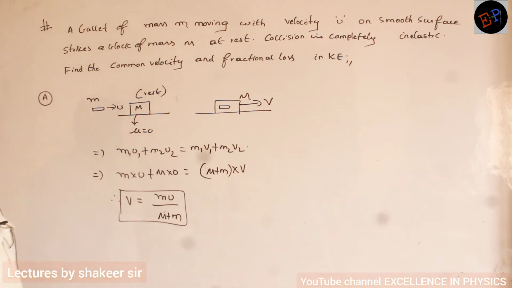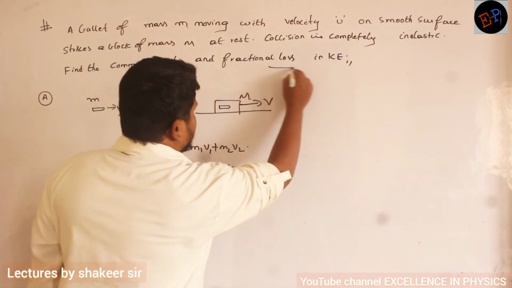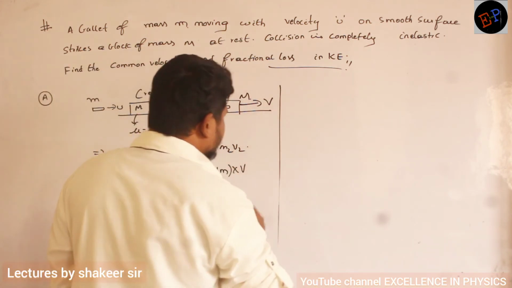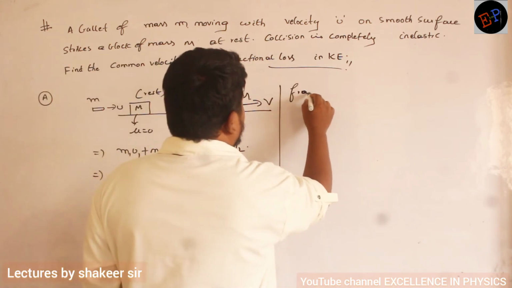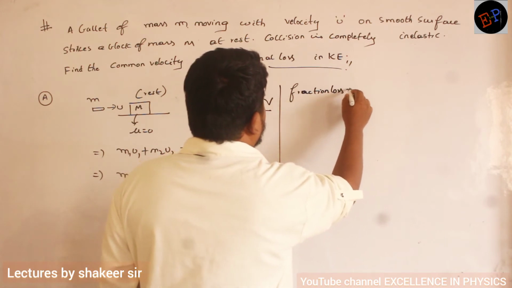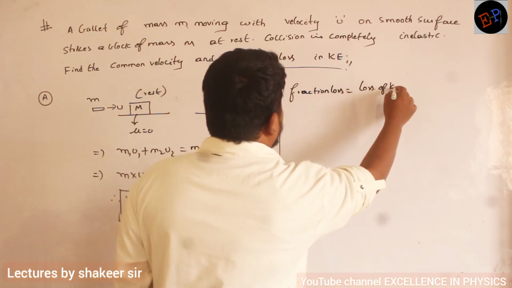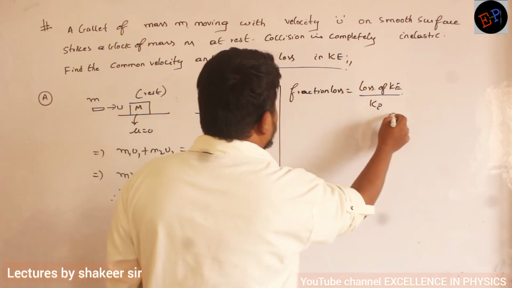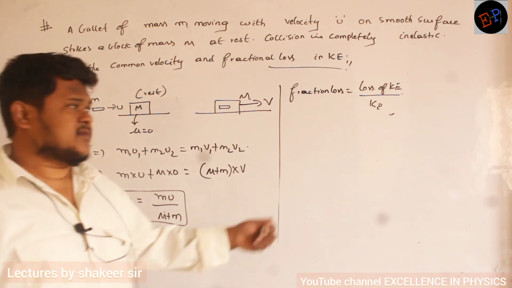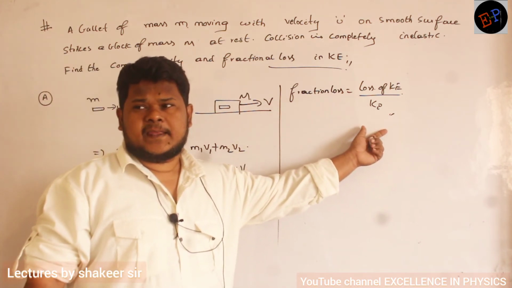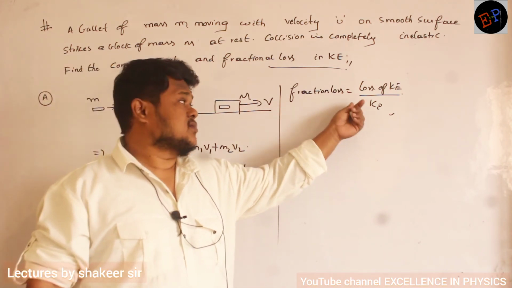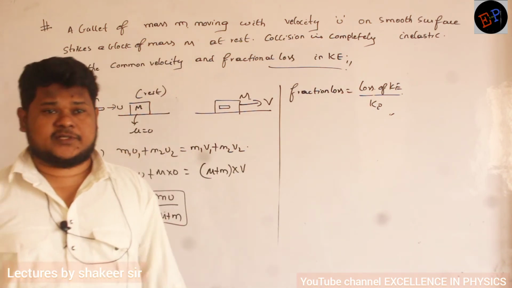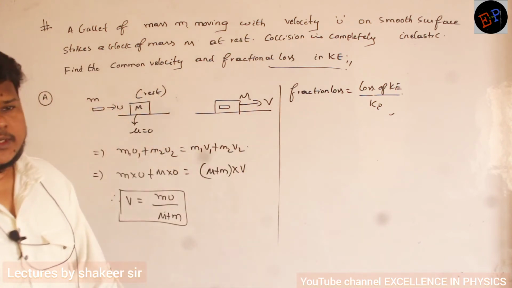Understood? Okay. Then what he is asking is fractional loss in kinetic energy. What is meant by fractional loss in kinetic energy? Fractional loss means loss of kinetic energy divided by total initial kinetic energy. Division means comparison, so loss of kinetic energy compared with the original kinetic energy, that is before collision. That will give the fractional loss in kinetic energy.